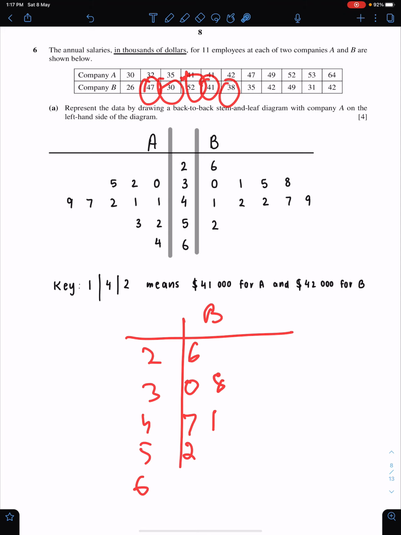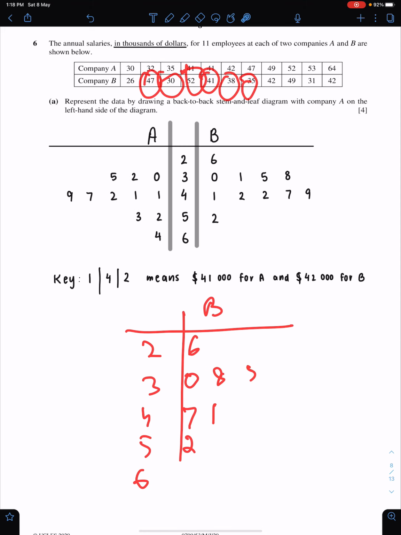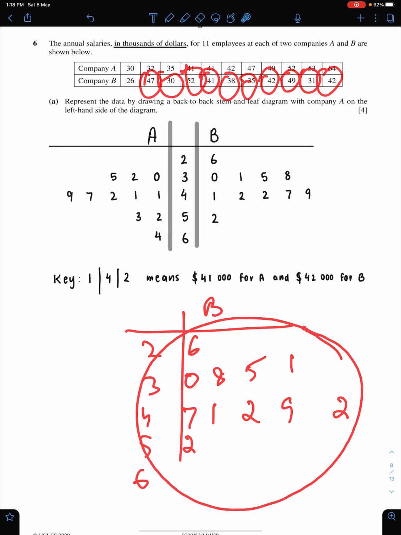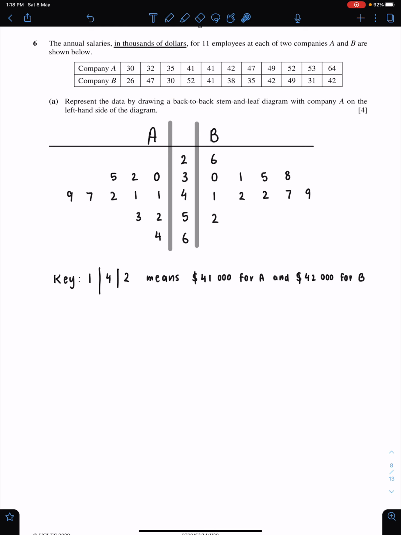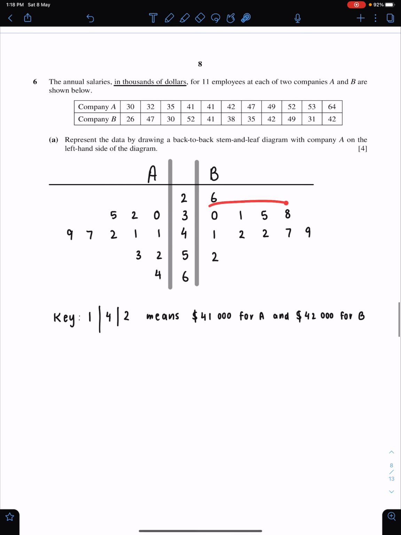38, 35, 42, 49, 31, 42. See, this is not in ascending order. You have to convert this into ascending order in this way. 0, 1, 5, 8. This should be 1, 2, 2, 7, 9, and so on. So your stem and leaf must be in ascending order, in this way and in this way.